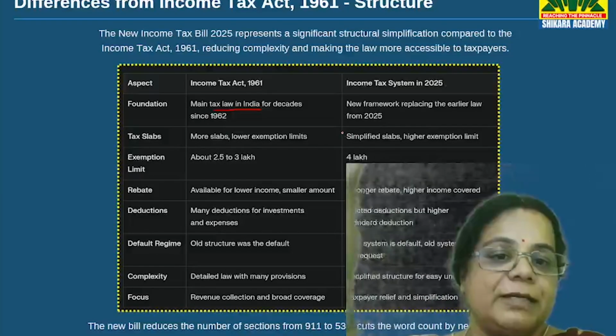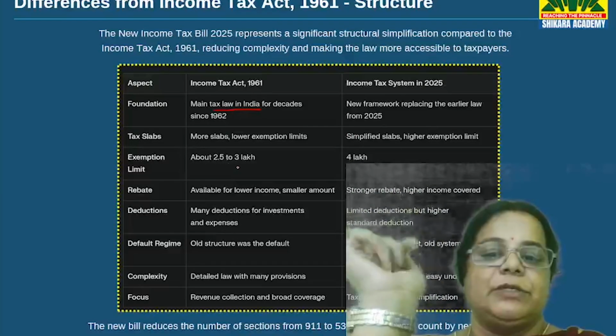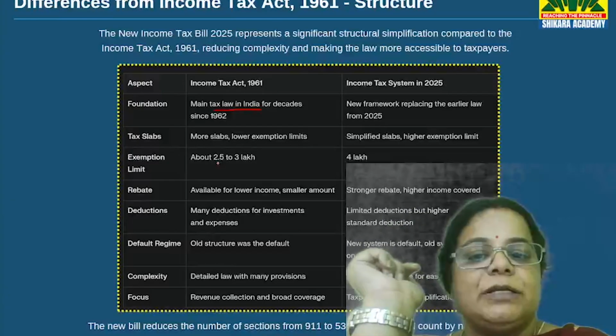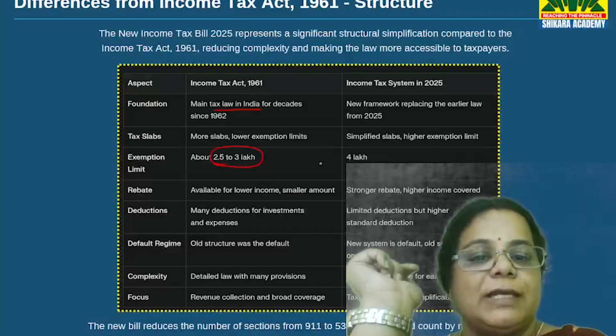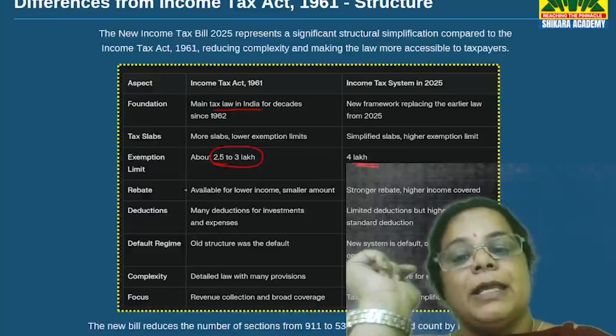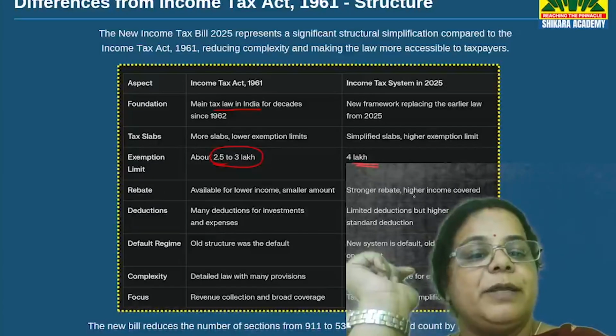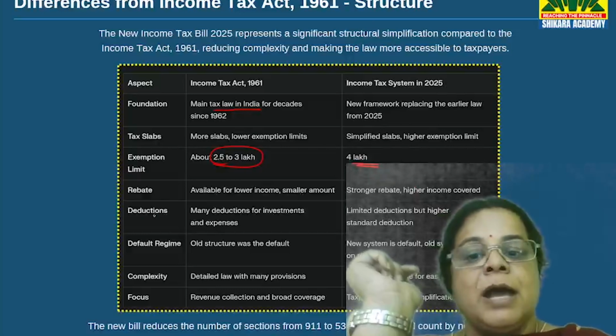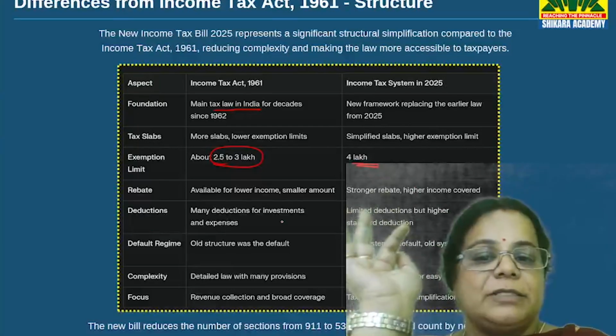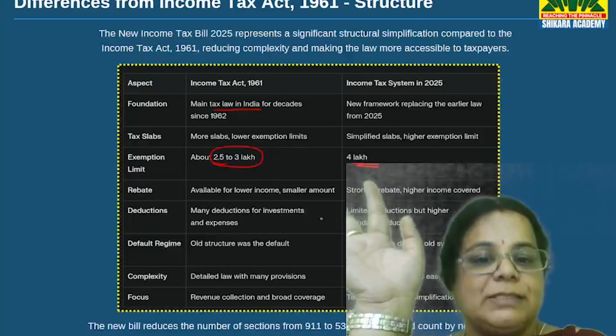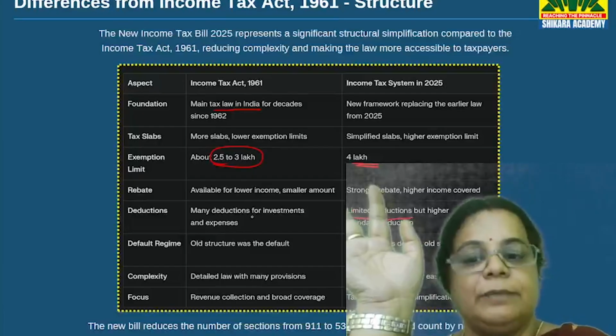Here, you have simplified tax slabs and higher exemption limits. Here, the exemption limit was about 2.5 to 3 lakhs. Here, it is 4 lakhs and above. Now, rebate available for low income, smaller amount, stronger rebate, higher income also covered. Deductions, many deductions for investments and expenses. Here, the deductions have been limited.